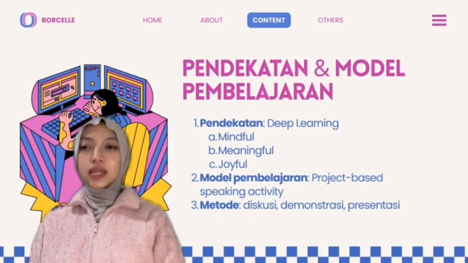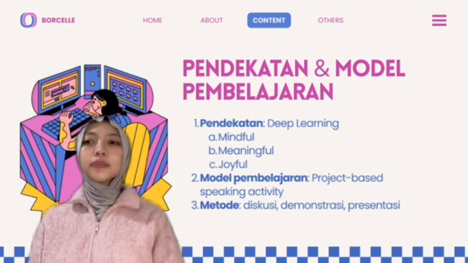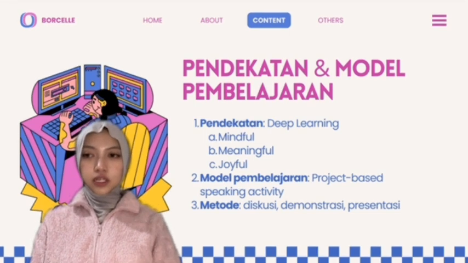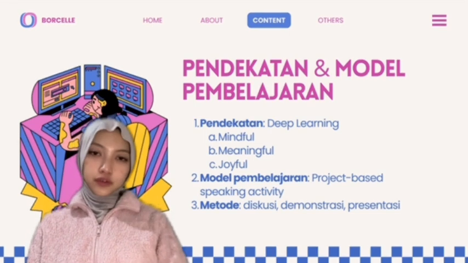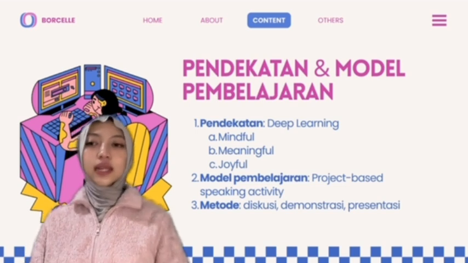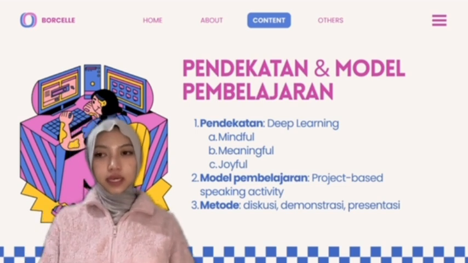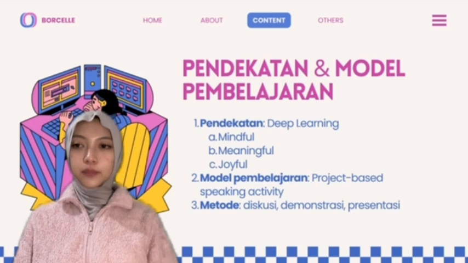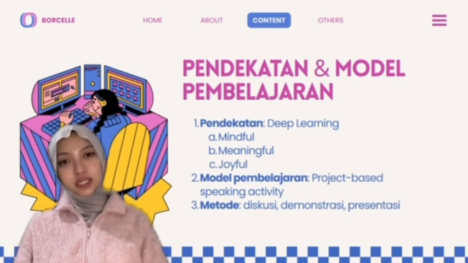Next, approach and learning model. This module applies deep learning approach, which means learning should be mindful, meaningful, and joyful. The learning model used is project-based speaking, where students actively practice speaking through a simple presentation task.